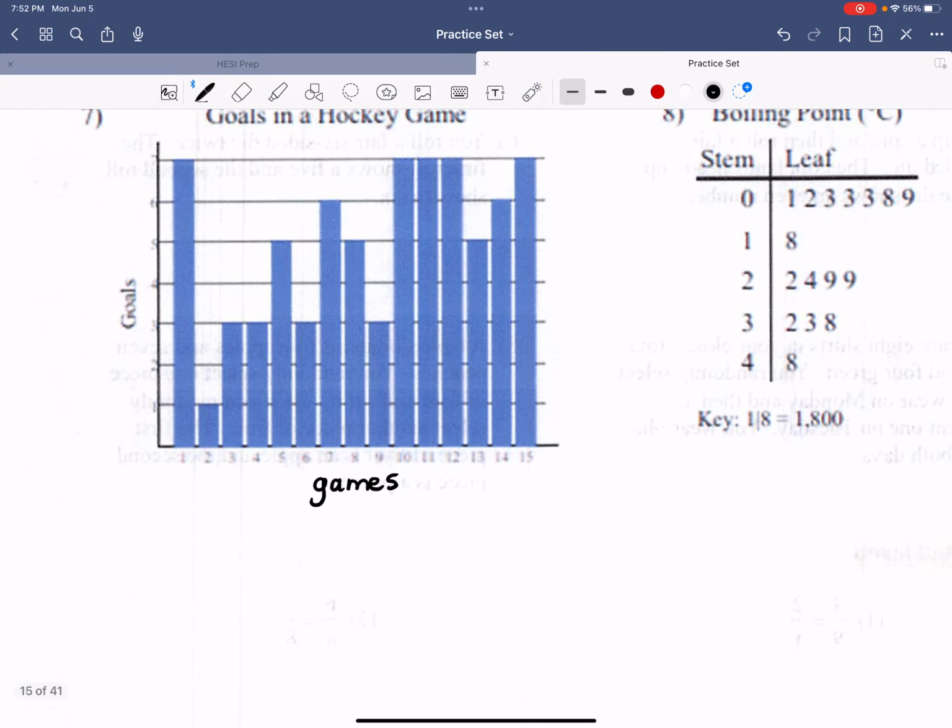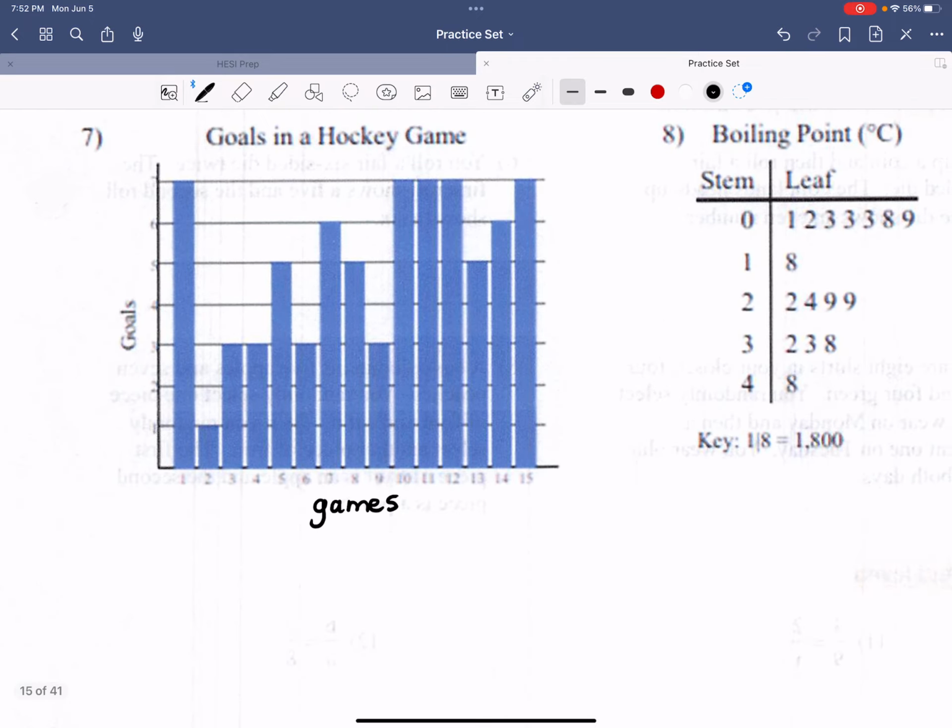In the first game, he scored 7 goals. In the second game, he scored 2 goals. I'm sorry, no, 1 goal. I can't read those numbers. Here's 1. Let me do it this way, because I will keep making that mistake.